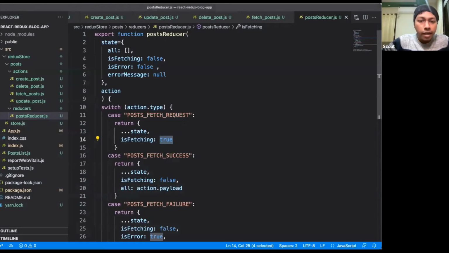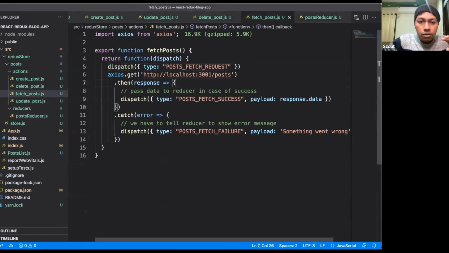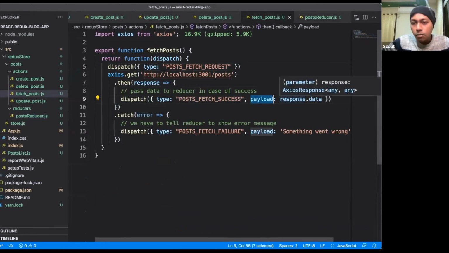That means the is fetching is set to true. Okay, now let's come back to this scenario. Whenever there is a success, then I am dispatching another action type. That is something called post fetch success. And this time in the payload, I am sending whatever data I have received in the response.